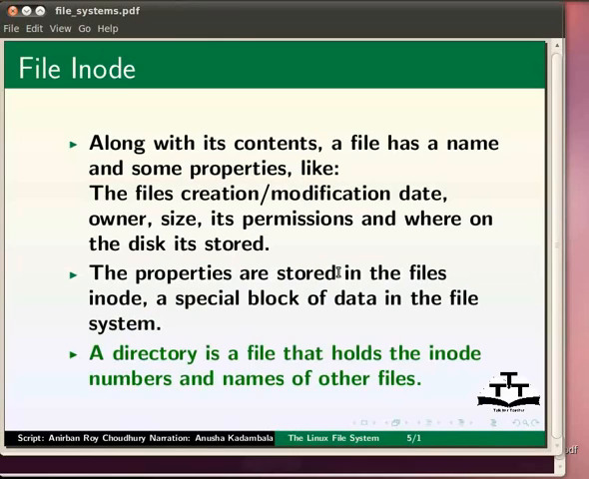The directory structure just names the file for our benefit as it is easier for us to remember names than larger numbers. Contrary to its oversimplified definition, a directory does not actually store other files. It is itself a file that holds the inode numbers and names of other files.